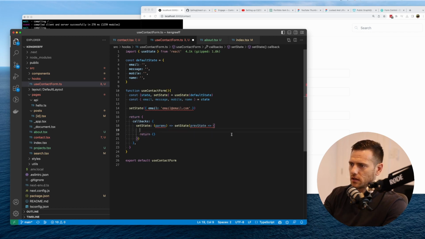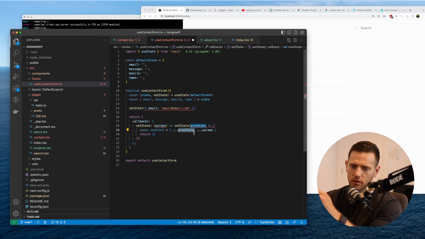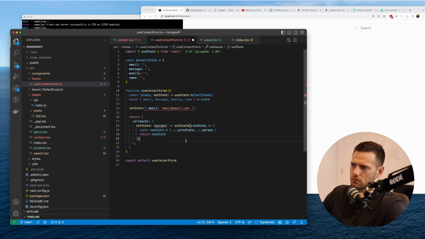And this is being actually, I don't know if you saw that, but it's telling us, hey, look, seen this before. New state is equal to the previous state, and then we're going to merge over the top of that the new params. That's exactly what we want to do. And then we're just going to say, yeah, return new state.